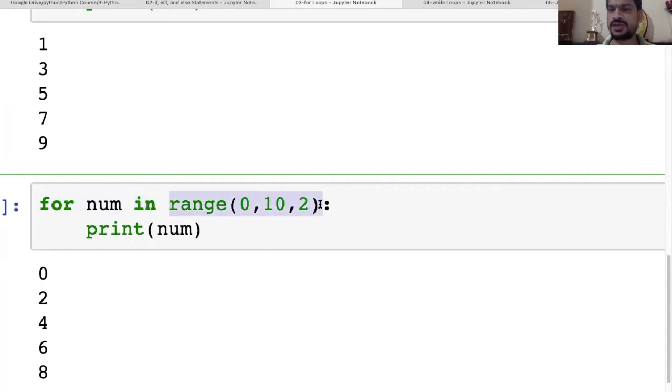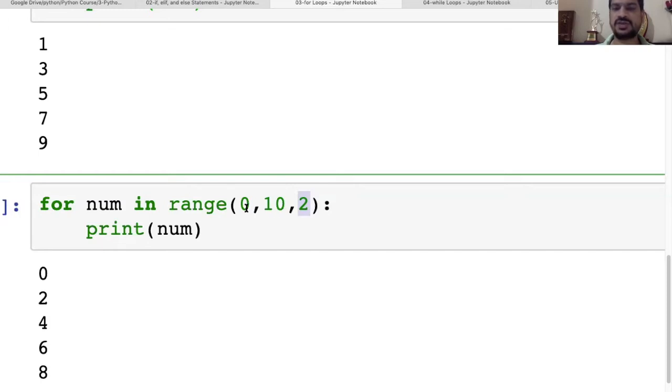In this object, values from 0 to 10 will be generated by a function called range, and these values will be given to the for loop, and it says that you iterate with adding 2, right? So this is the condition that has been applied.